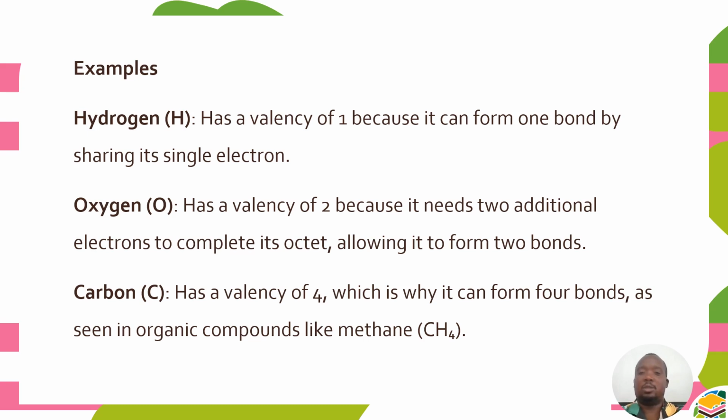So if the valence is 2, the number of bonds is also 2. If the valence is 1, the number of bonds formed is also 1. Carbon has a valence of 4, which is why it can form 4 bonds as seen in organic compounds like methane.